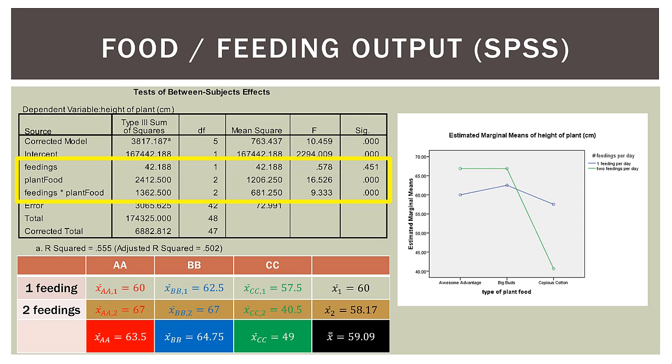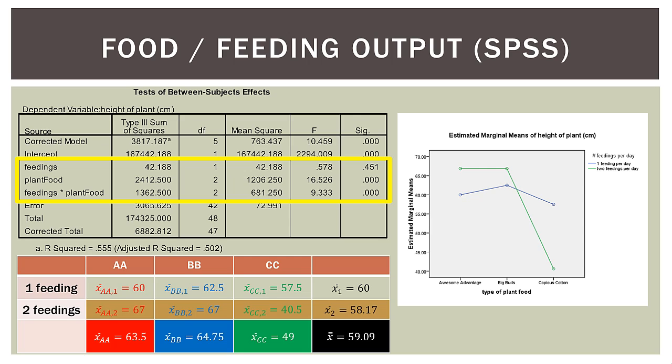That's our interaction. So we're looking at three terms here. The frequency of feeding term, that's the top one. The plant food type term, that's the columns. And then we have the interaction, feedings by plant food. Now, look at the significance levels. For feedings, it's what?